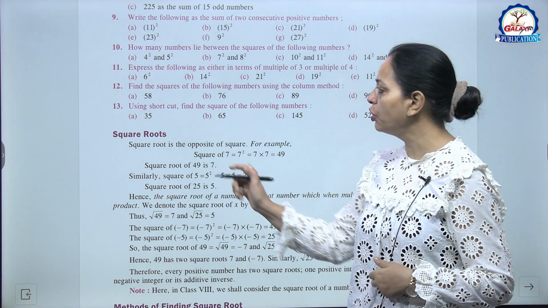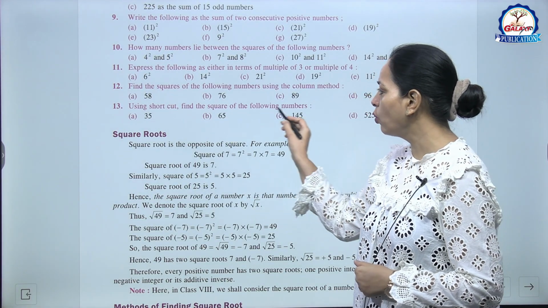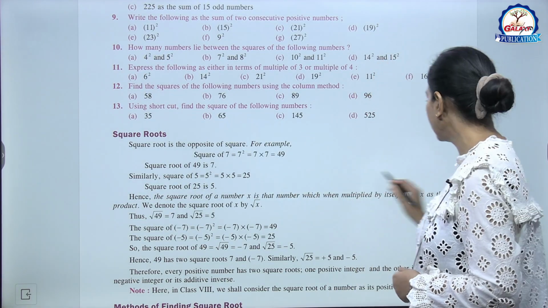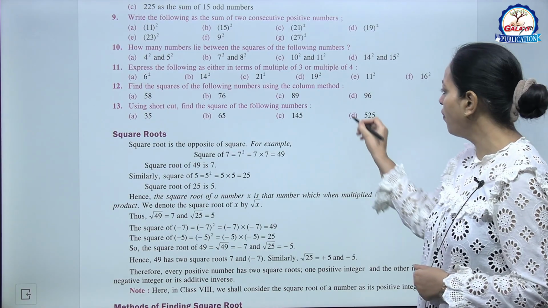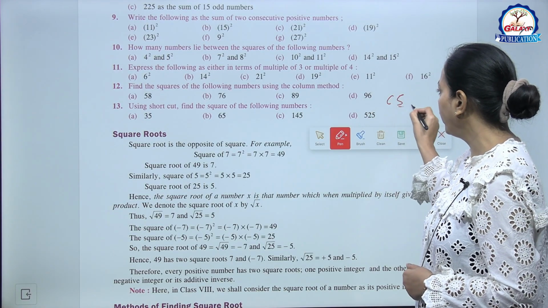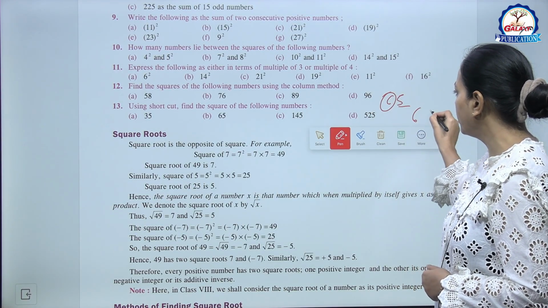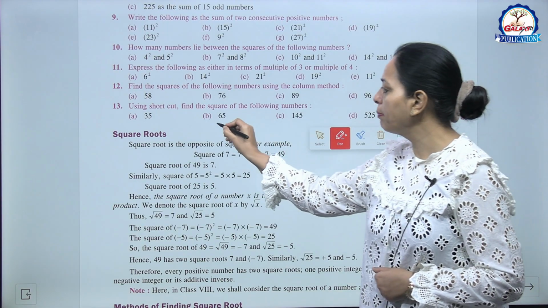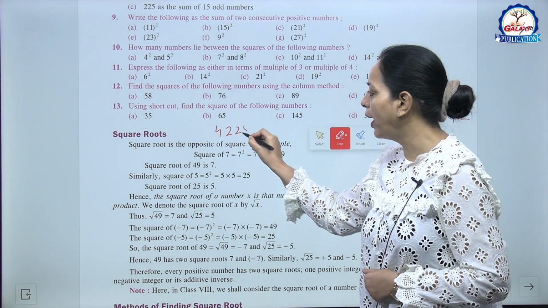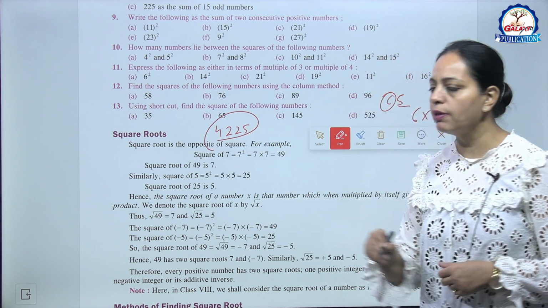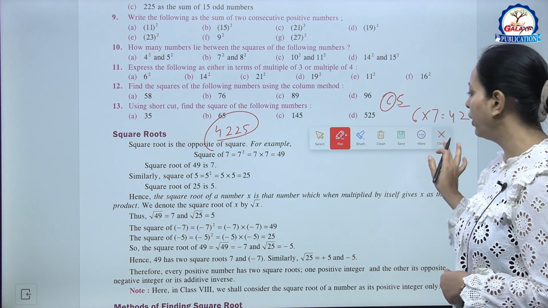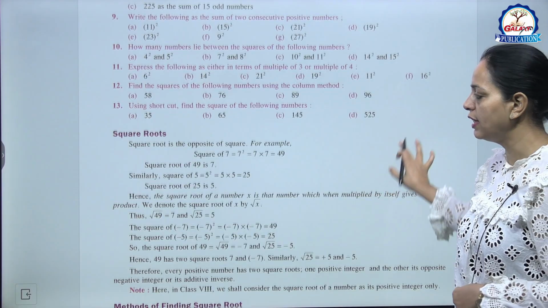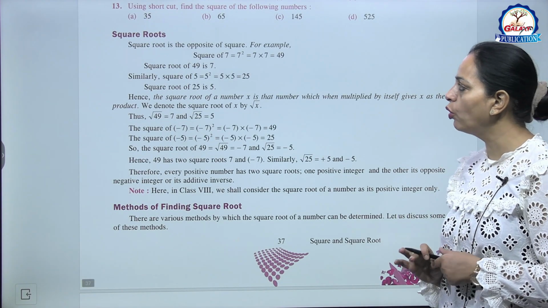Now 13th question, using shortcut find the square of the following numbers, like B part 65. So 65 here. So delete 5, we are getting 6, next number 7, 6 into 7, 42. तो हमारे पास क्या आ जाएगा 42 and 25. This becomes 4225. So very easy.